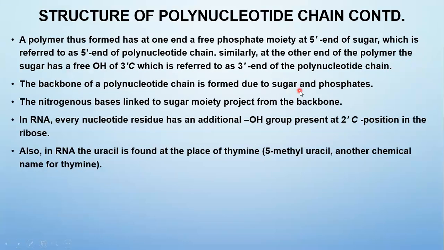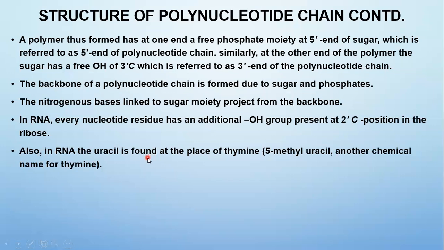In RNA, every nucleotide residue has an additional hydroxyl group. This is the main difference between DNA and RNA. In RNA, two hydroxyl groups are present, at the 2' and 3' carbon positions of the ribose sugar. The pentose sugar present in RNA is referred to as ribose sugar. It has an additional hydroxyl group at the 2' or second carbon of the pentose sugar.